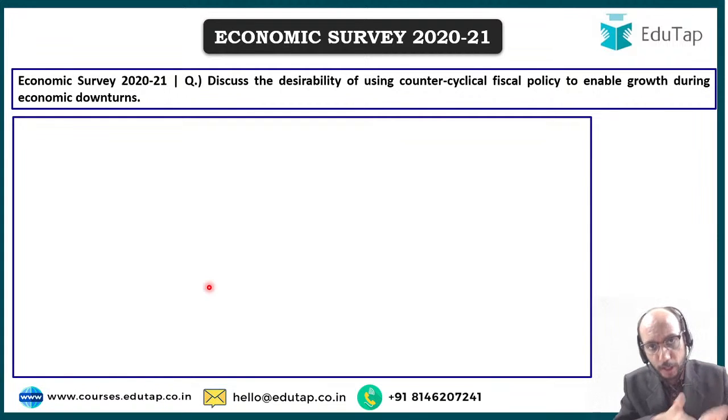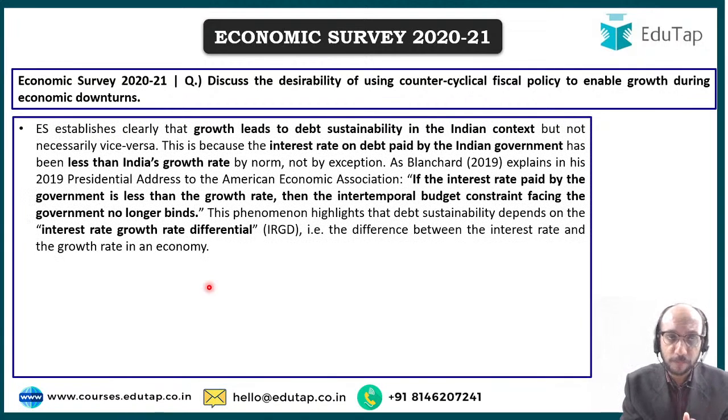India is going through an economic downturn in the sense that because of the COVID-19 pandemic induced lockdown, India had entered technical recession, and yes, there is a slowdown, nobody can deny that. ऐसे slowdown से बाहर निकलने के लिए should we use counter cyclical fiscal policy? That is the question. I have explained the question to you. As per the survey believes that if there is growth in the economy, debt will be sustainable. So if the government of India takes on debt to finance economic activity, to pull the economy out of recession and to bring about growth, that is fine. So growth leads to debt sustainability in the Indian context.